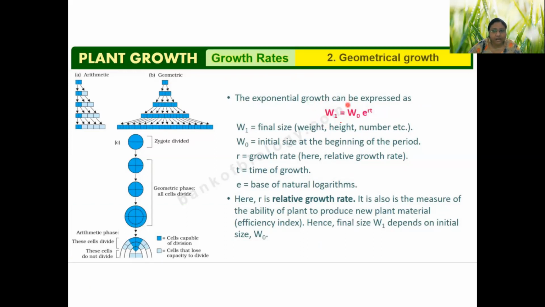So here, if I'm taking it in terms of weight, W1 is the final size or final weight or final height or final number, is equal to W0, that is the initial size or number or weight, whatever we are measuring, multiplied by e to the power RT.